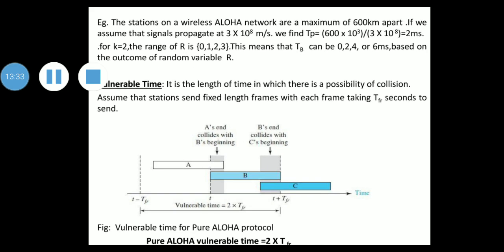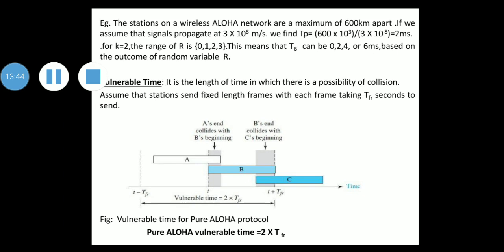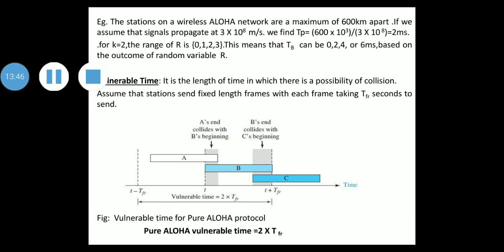So you have to multiply this 0, 1, 2, 3 into 2 to get TB. That is why it is 0 to 4 or 6 millisecond based on the outcome of random variable R. Okay, random variable R.